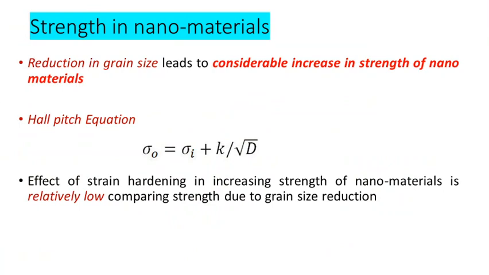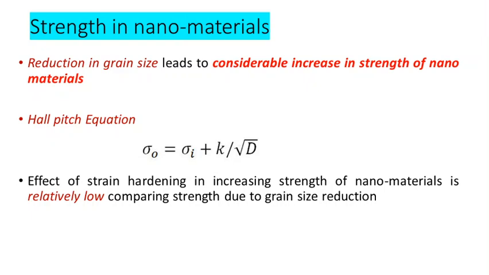Next is another important term, which is the strengthening mechanism in nanomaterials. This is a very important term when we are considering the strength of any material. We already discussed the Hall-Petch relation: the yield strength of the material is proportional to 1 by root d, the inverse root of the grain diameter. By the Hall-Petch relation, as the size of the grains is decreasing, or getting nano sized, the strength of the material is getting enhanced.